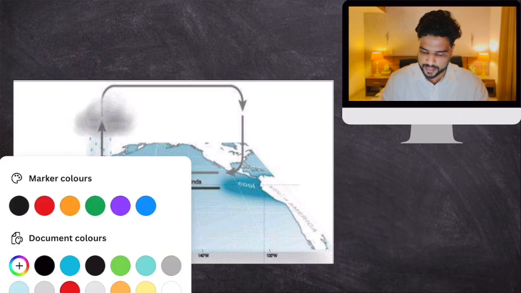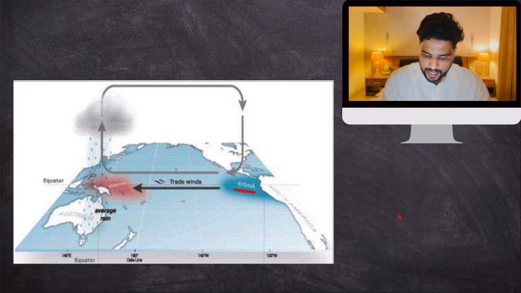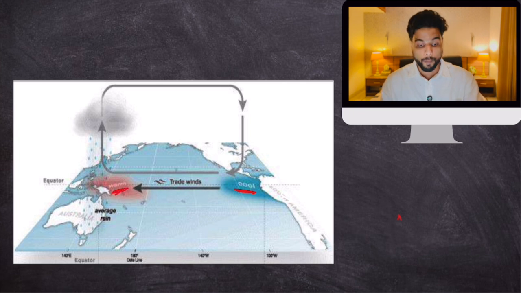Pay close attention. Generally, the sea surface temperature in this region is a little bit cooler, and near Australia and Indonesia it is a little bit warmer. So the sea surface is warm over here normally and cool over here.